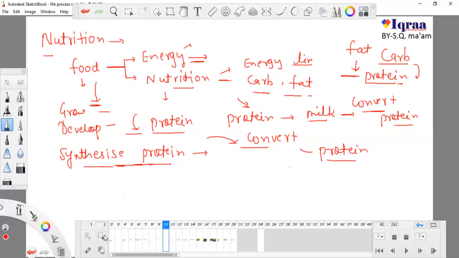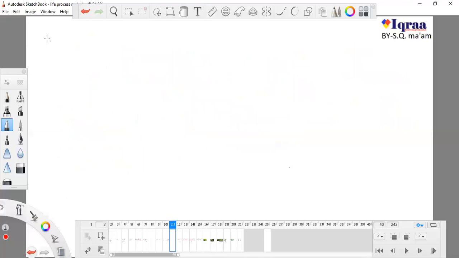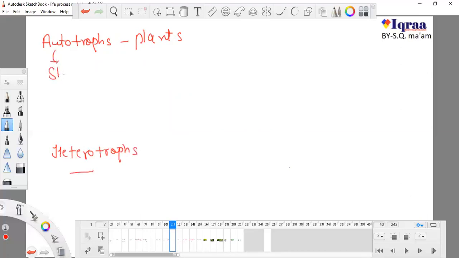Now there are so many types of organisms. We know there are various types of organisms, like autotrophs, which are also known as plants, and heterotrophs. The meaning of auto is self. They are self-dependent. For what? They are self-dependent to make food by the process which is known as photosynthesis.